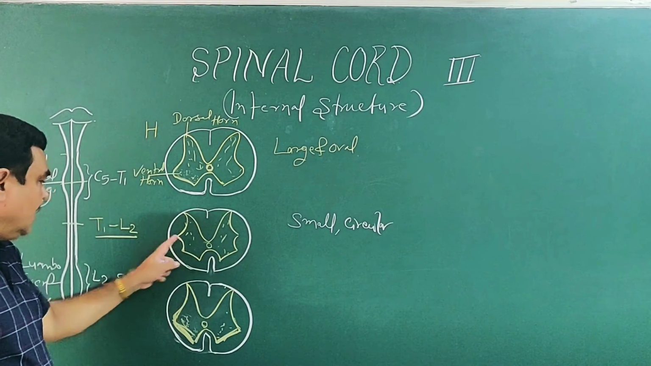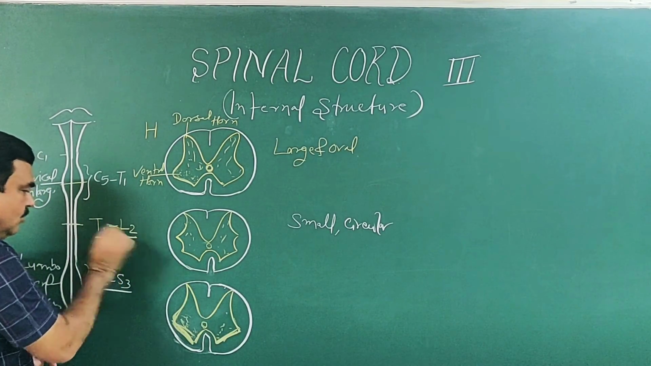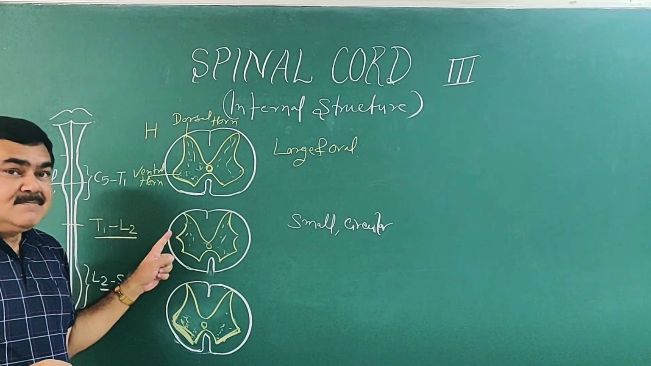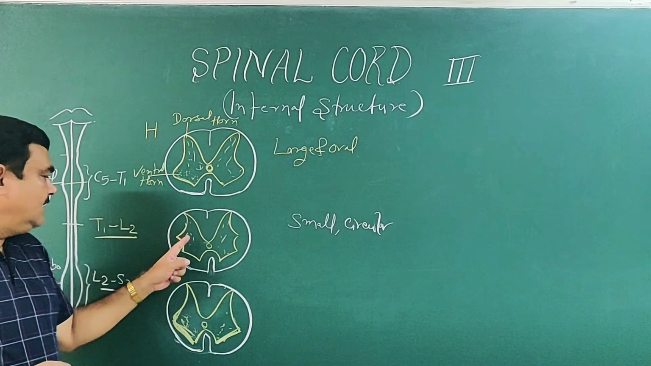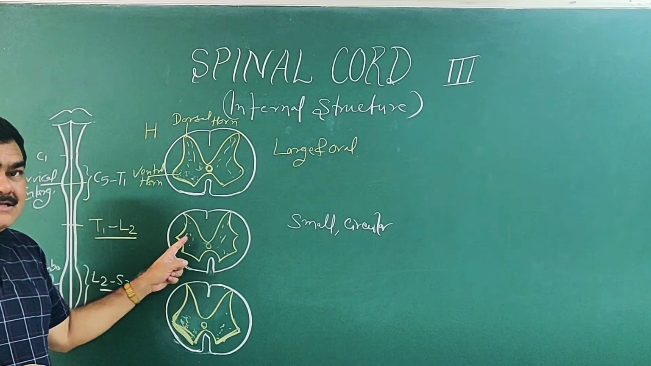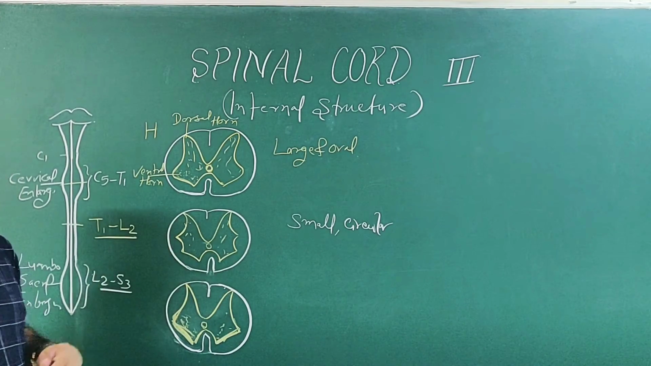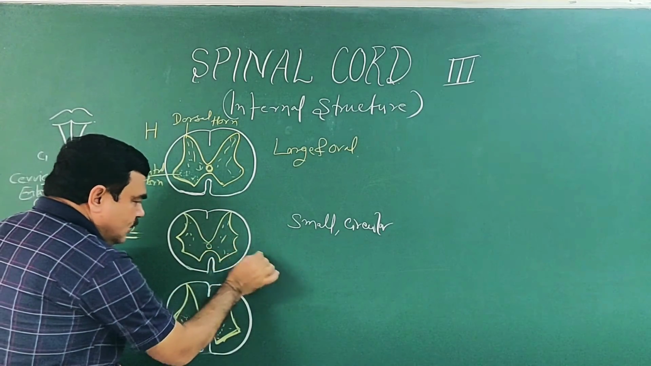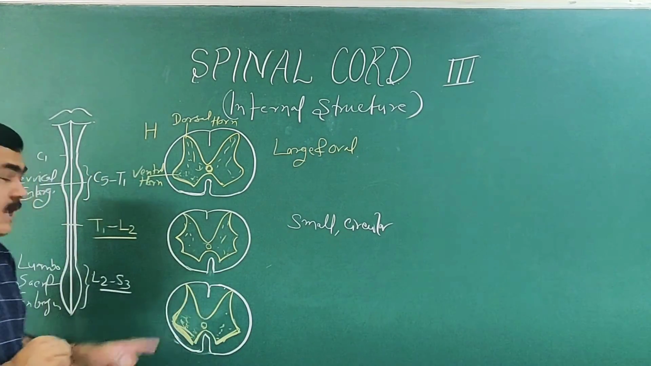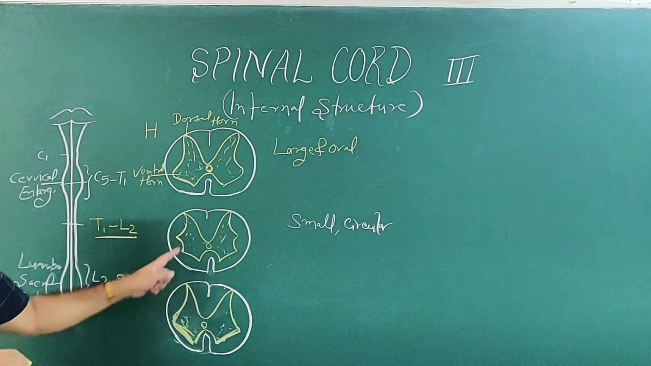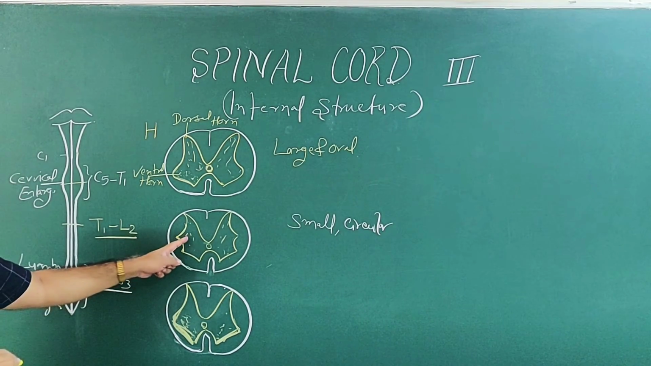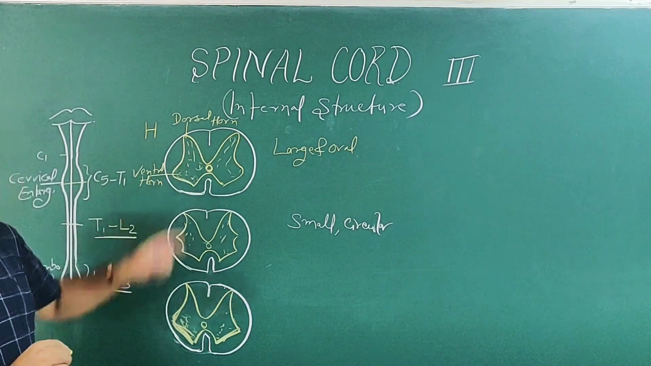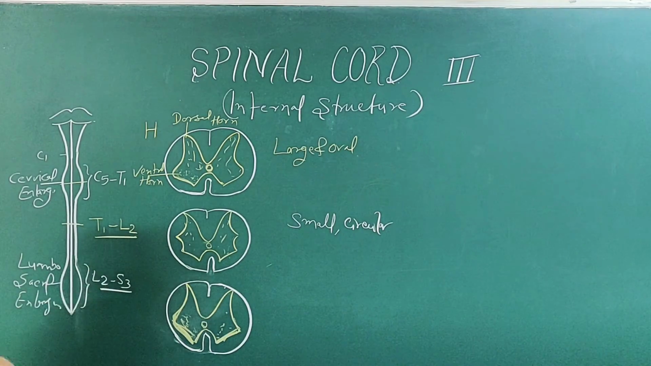And in this region there is a lateral horn. The lateral horn is present in the thoracic T1 to L2 region. This is for the sympathetic outflow. In this region the sympathetic nerve nuclei are present, and the fibers pass through the ventral root along with the motor nerve. So in the T1 to L2 region, this lateral horn is present. This is the basic difference in the gray matter of the spinal cord at different levels.